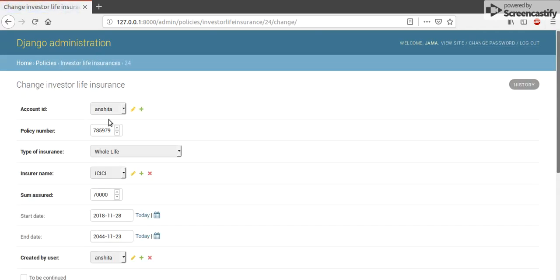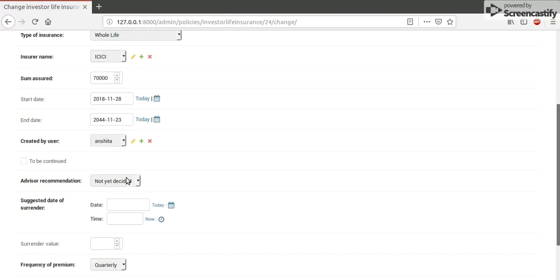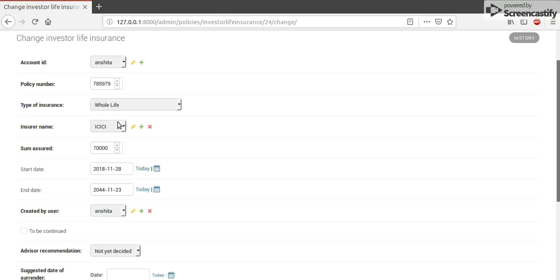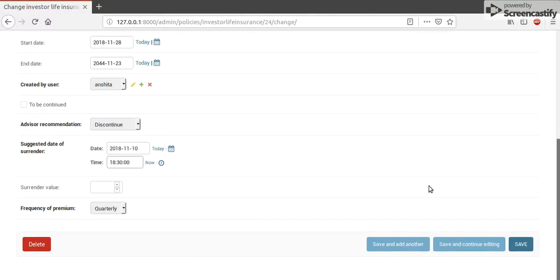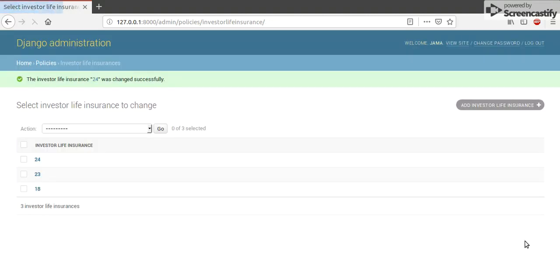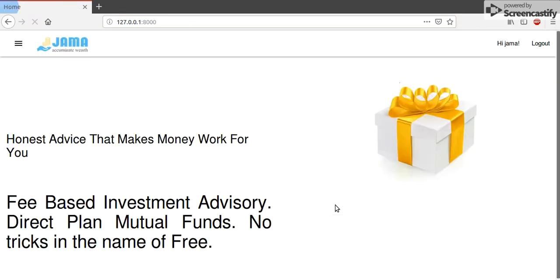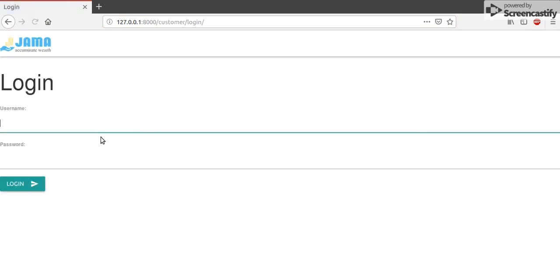This is the right one. So there you go. Advisor recommendation, I will set this to discontinue. I'll suggest a date of surrender. I'm going to just set the surrender to today for now. There you go. Save. This has been saved.